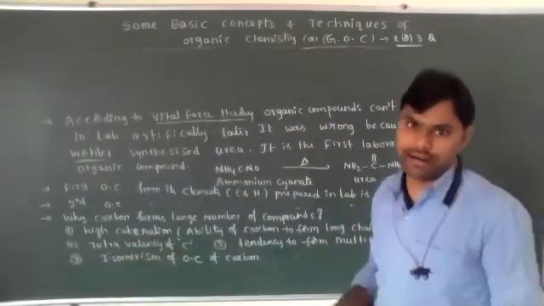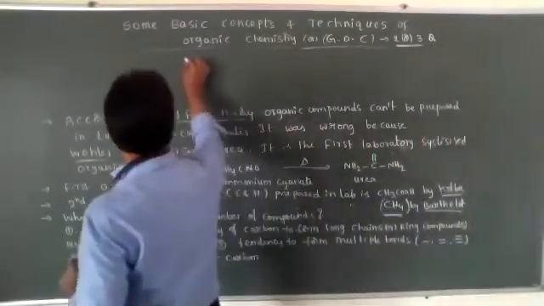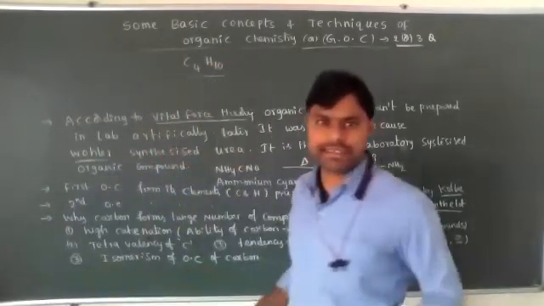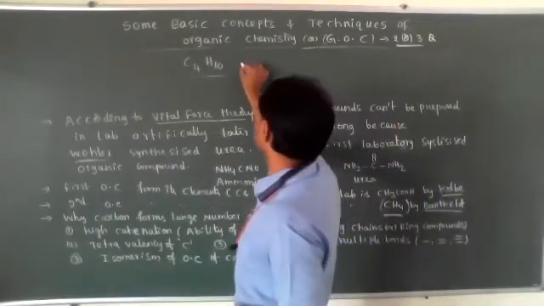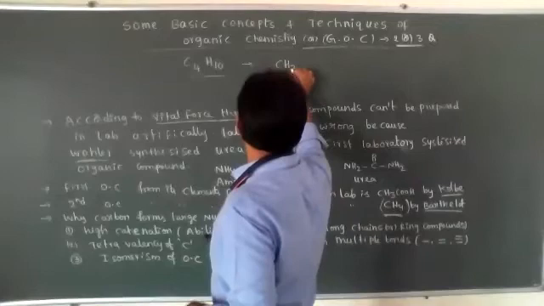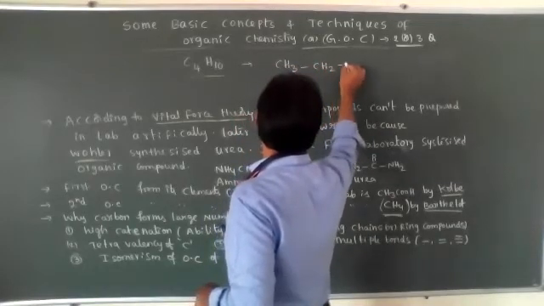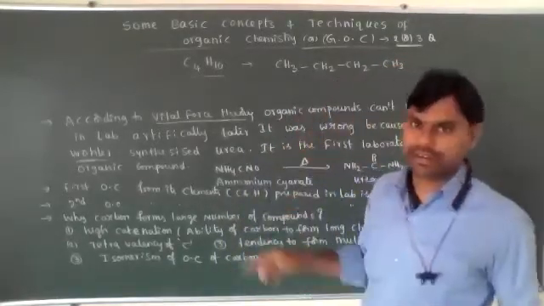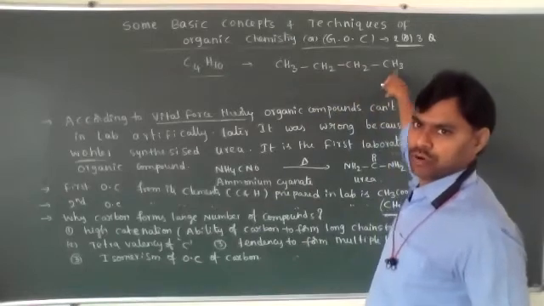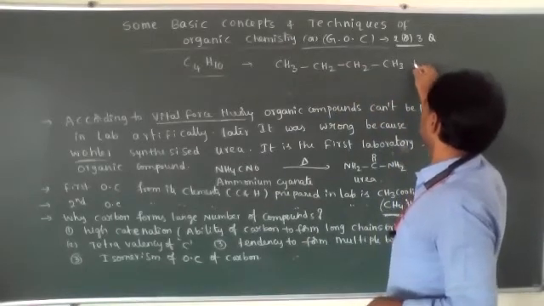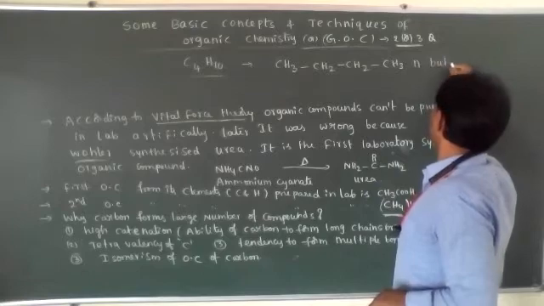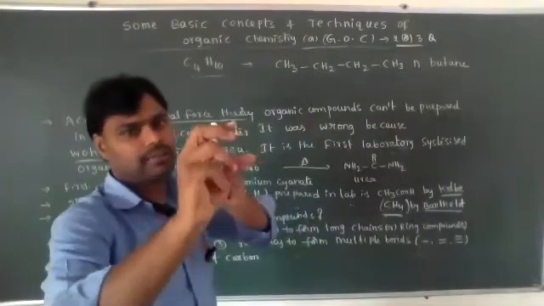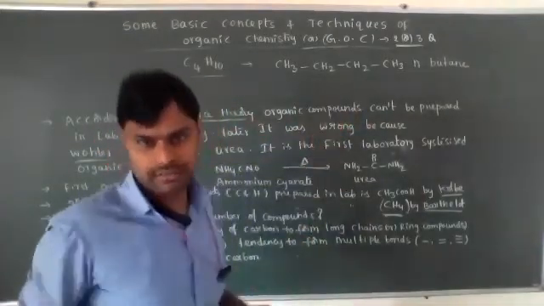I am giving one small example: C4H10. Four carbon atoms and 10 hydrogen atoms are present. The C4H10 we can arrange as CH3-CH2-CH2-CH3, which is known as n-butane. Without any breaking, all carbon atoms are connected from one carbon to another carbon, forming a long chain.